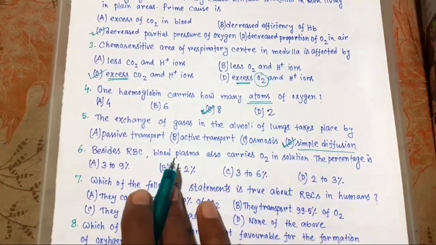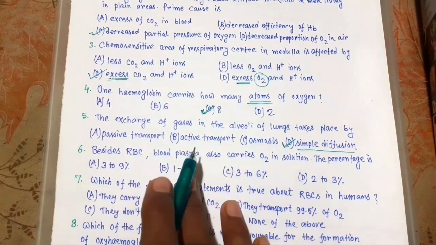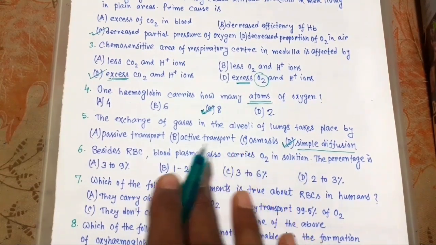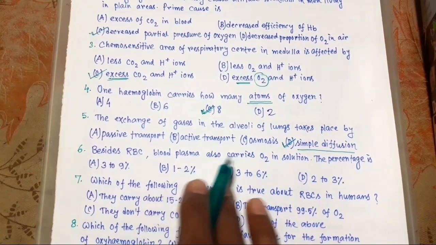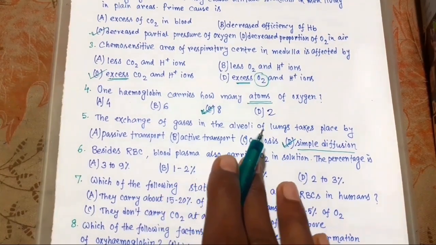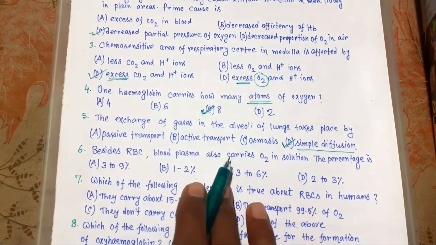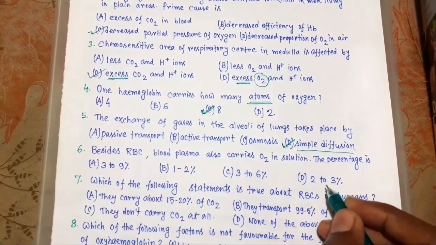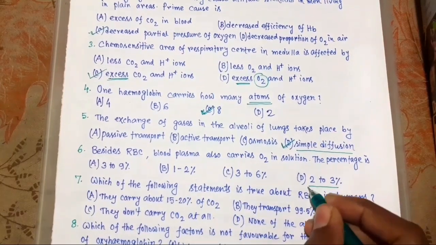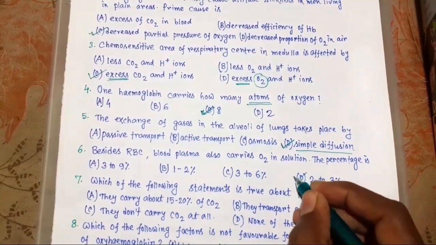Remaining 3% of O2 is transported through plasma in dissolved state. So 3% nearly. So the answer is 2 to 3%.